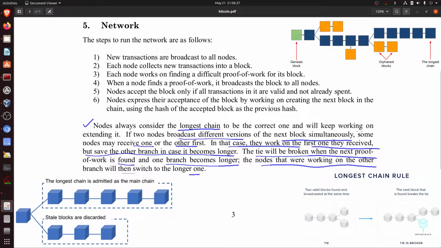Although this has been discussed in about 6-7 lines, it has a complete ecosystem of mechanics, and this mechanics has been discussed in videos that I have brought out in the playlist blockchain concepts. But the crux of this particular paragraph is, nodes always consider the longest chain to be the correct one. So this is all based on a premise, on the premise of certain conditions being met, that the complete nodes of Bitcoin are working together.